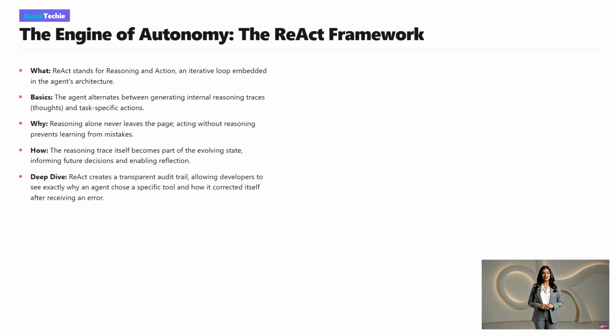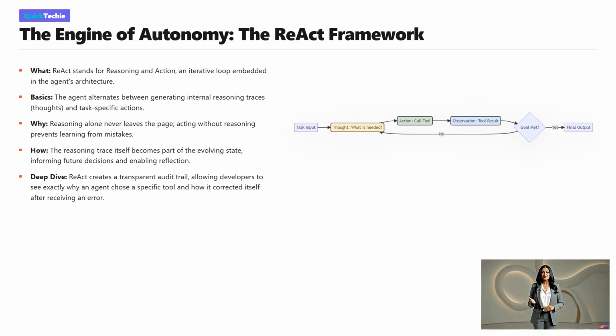An agent that only reasons never accomplishes anything, and an agent that only acts cannot learn from its environment. ReAct solves this by forcing the AI to think out loud. The agent generates a reasoning trace of thought about what to do next before it takes an action. Once the tool returns an observation, the agent reflects on it.